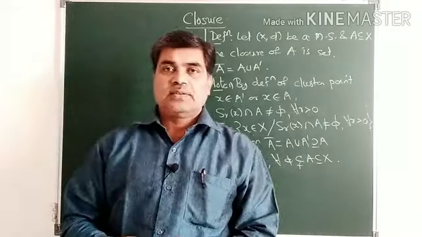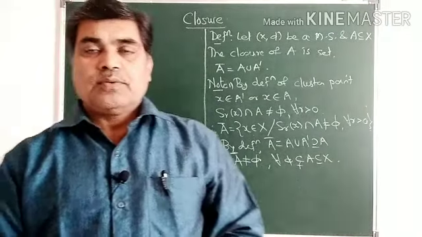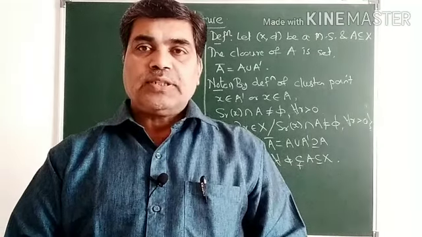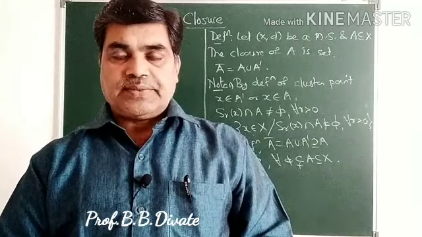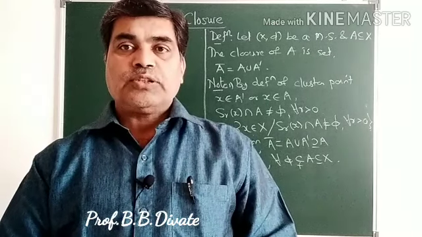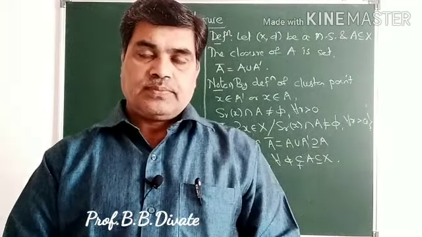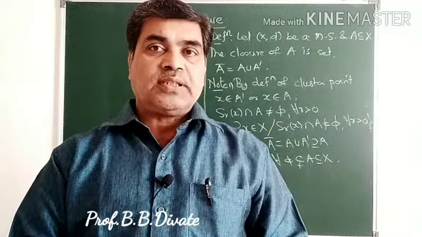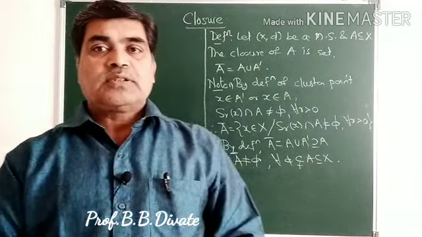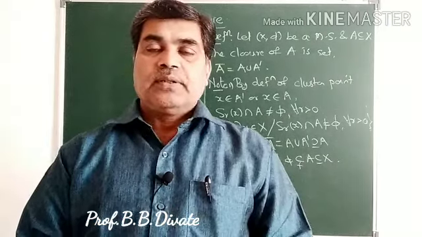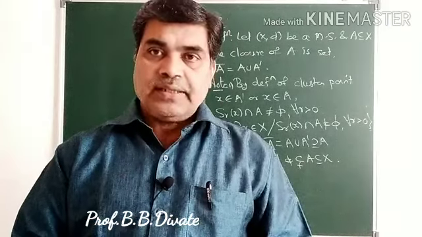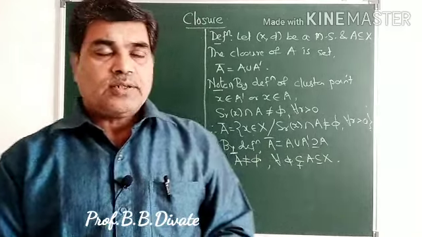Hello friends, in the previous lecture we talked about isolated points, limit points or cluster points of a given set, and we also talked about the derived set. We also proved one more important result: a subset A of a metric space (X, d) is closed if and only if A dash is contained in A.